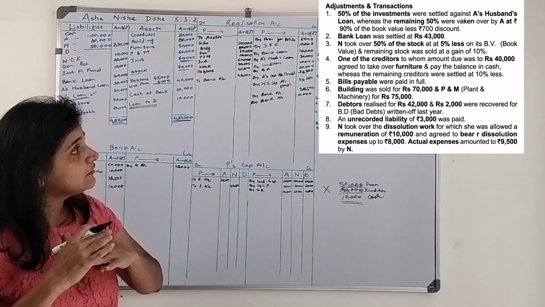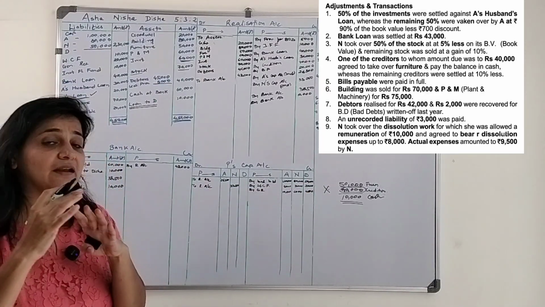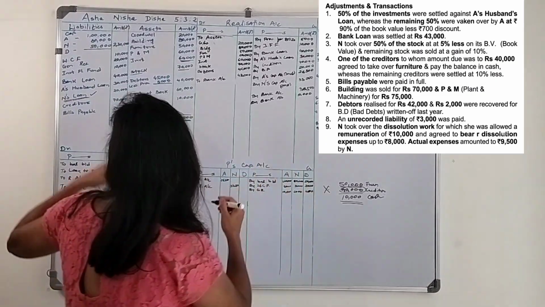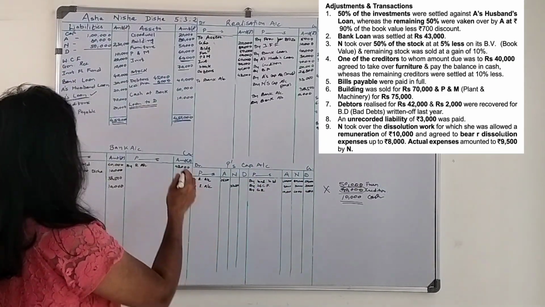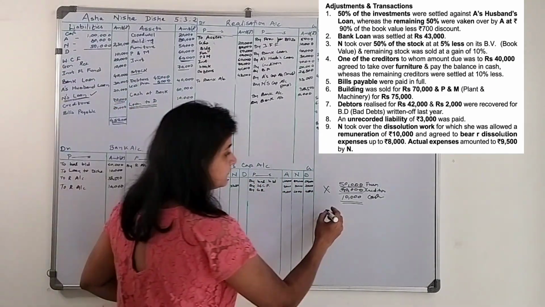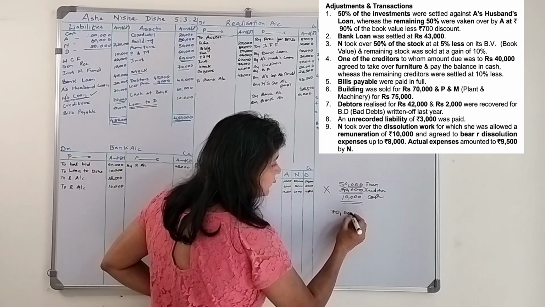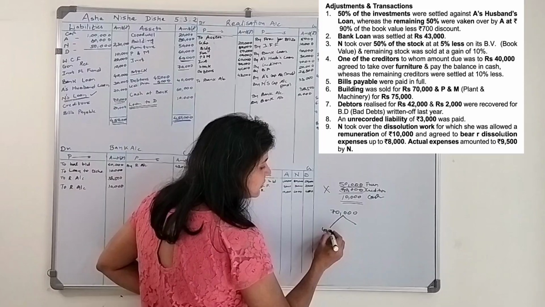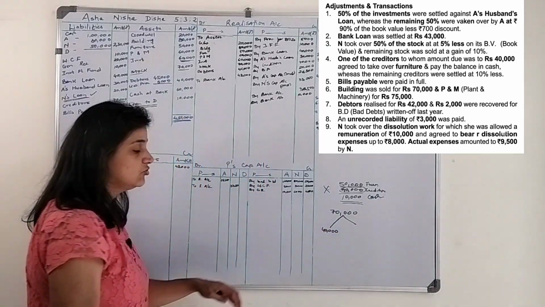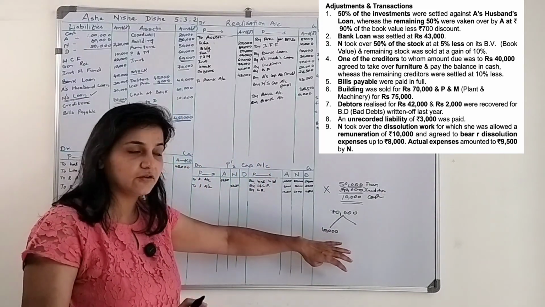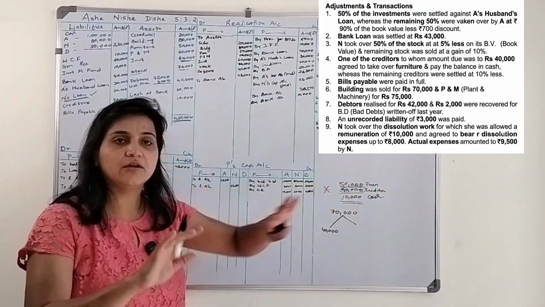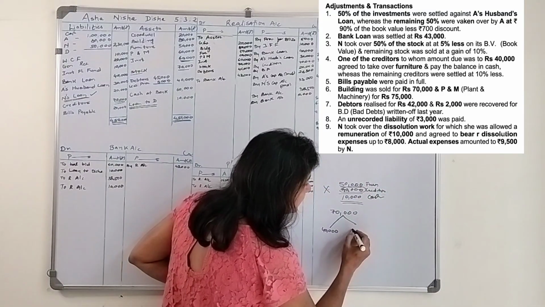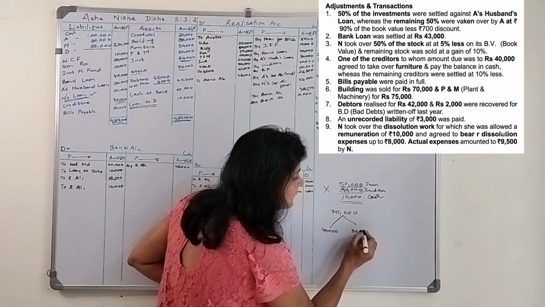Next is what? The remaining creditors were settled at 10% less. So total creditors is how much? Total creditors are 70,000. Out of 70,000, the creditor towards whom the liability was 40,000 got settled by giving him furniture, whereas the remaining 30,000, how are we settling them?